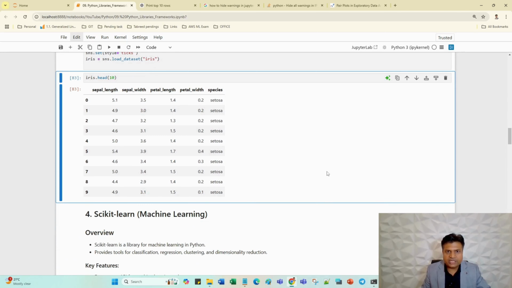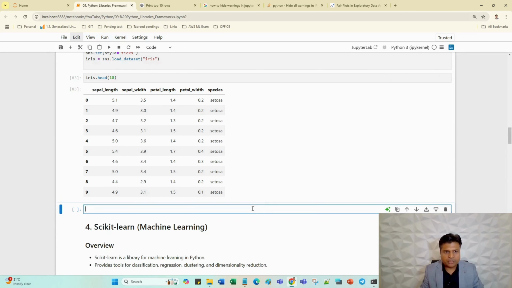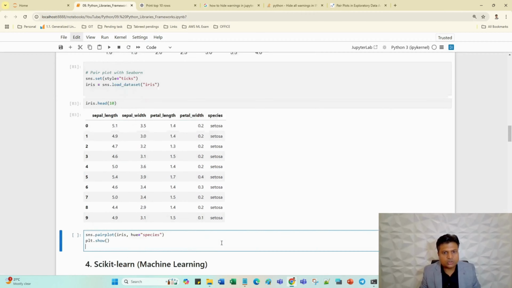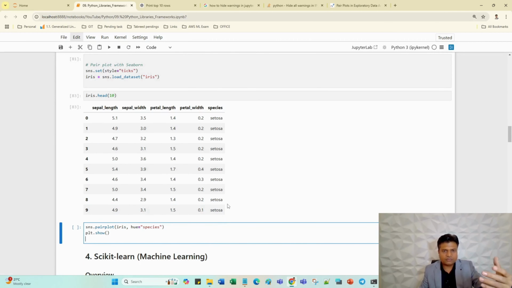Now in the next line I'm going to show you the plot, but before running the plot, just try to understand the data. There are total 5 columns: sepal length, sepal width, petal length, petal width, and species. Species are Setosa, Setosa, Setosa, all are Setosa, but of course there are multiple types of species. We will understand from the plot what types of species are there in the data. Okay guys, focus on this particular thing.